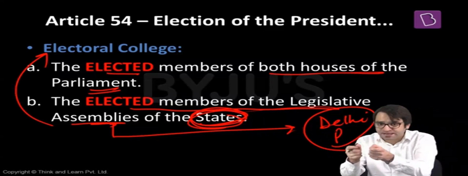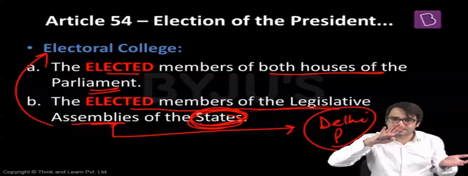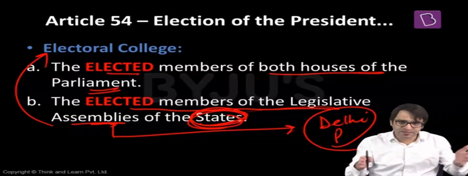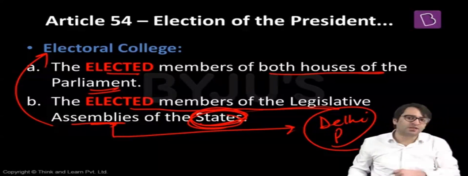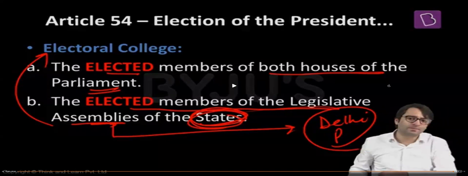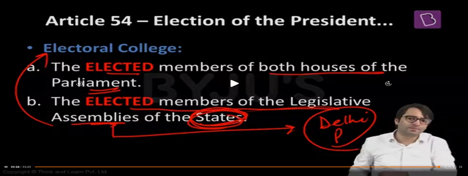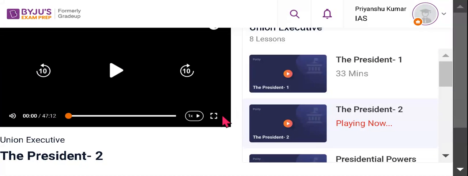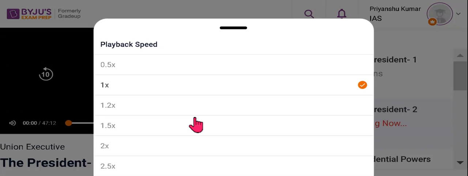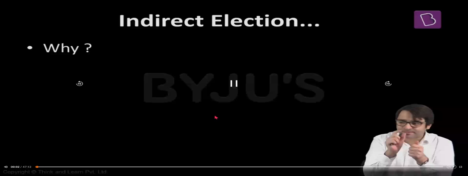That means number 1, the President of India is elected by an electoral college. That means a group of people who have the right to vote so far as the election of the President is concerned. And who are these individuals? Elected MPs of Lok Sabha, Rajya Sabha, elected MLAs of state legislative assemblies, not councils, and elected MLAs of the legislative assembly of 2 union territories, Delhi and Puducherry. So the President of India is, number 1, elected by an electoral college.